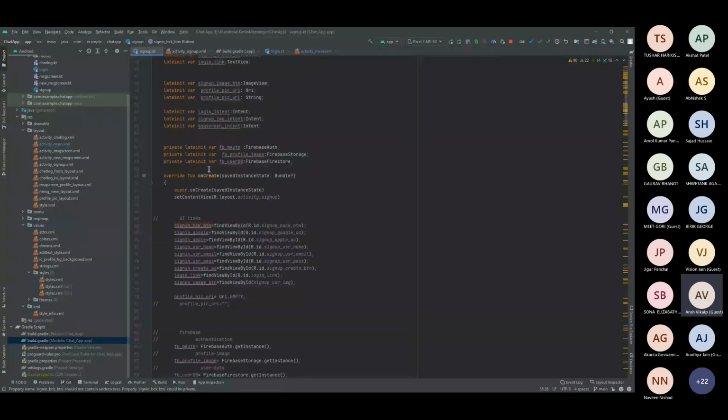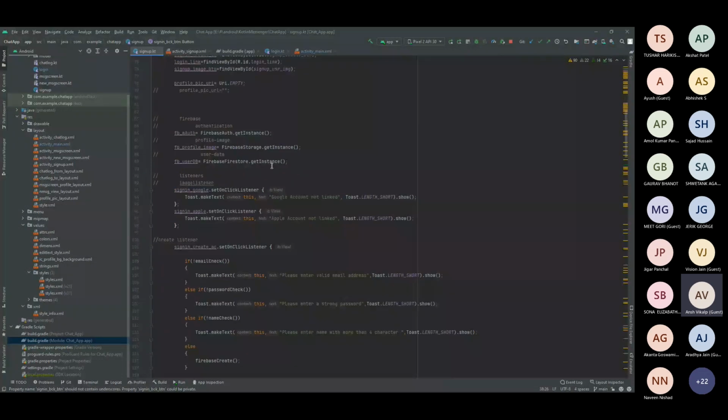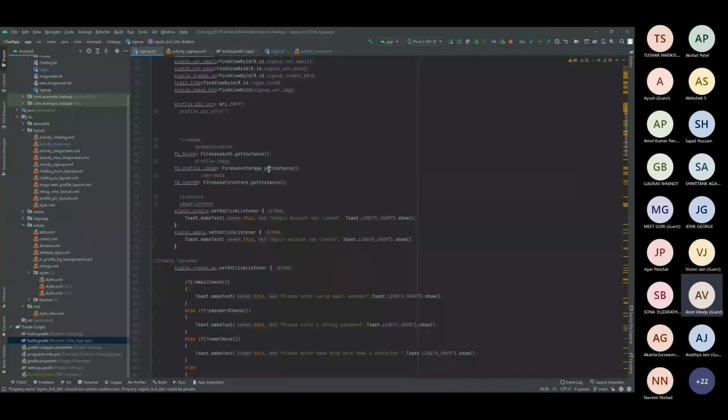And let me show you how Firebase will work. This method, FBAuth, is FirebaseAuth.getInstance. This is the main method. Like I said last time, if the system wants to know whether the particular user using the app is a valid registered user or not, this is the function which tells us.